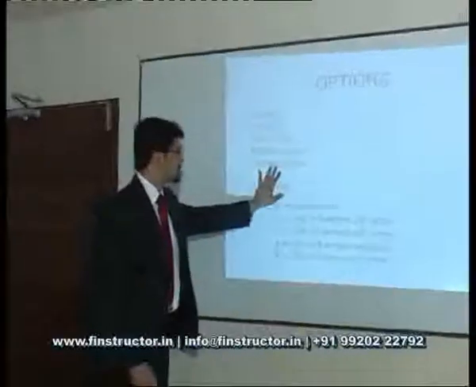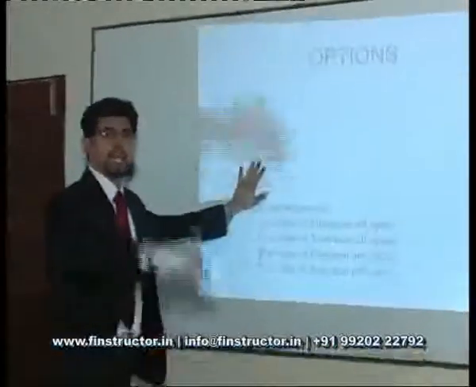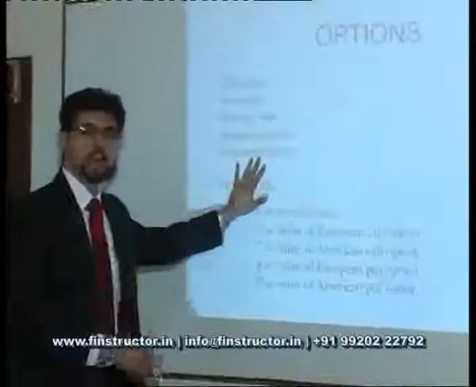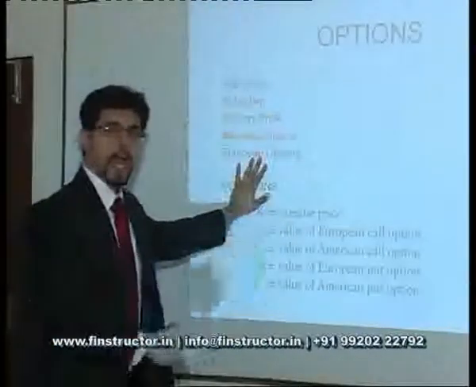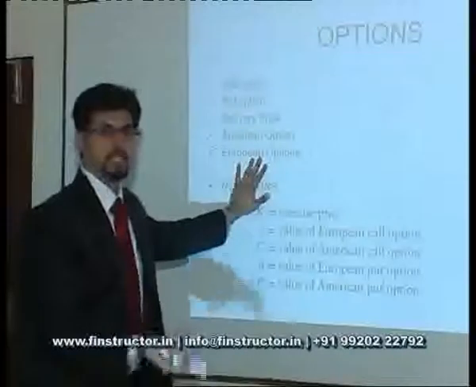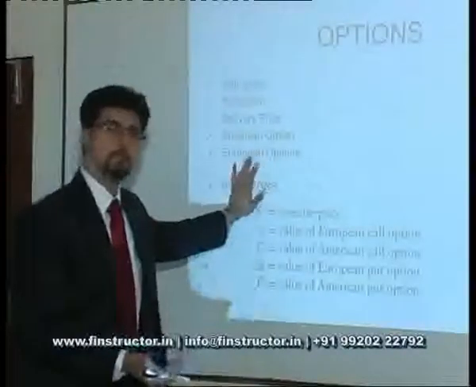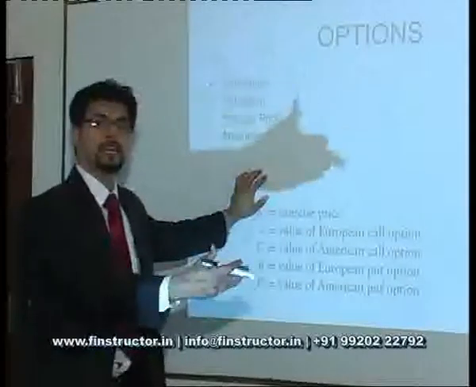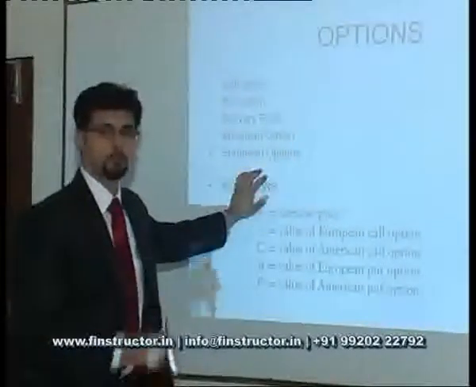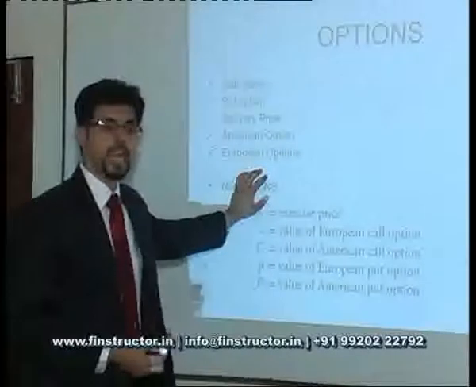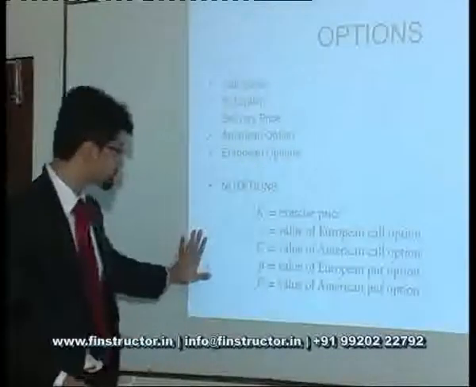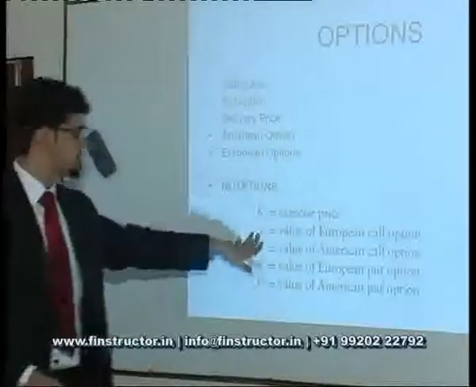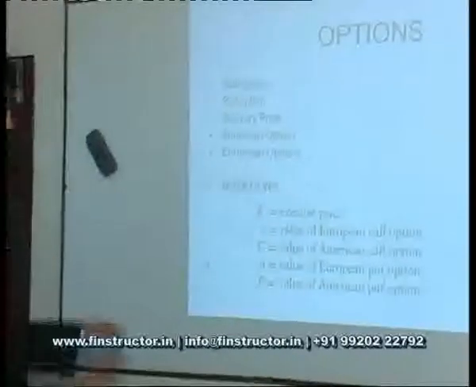An American option is an option that can be exercised at any point till maturity. So if I have given an option for 1 year, at any point during that 1 year, you can exercise the option to buy or sell the stock. And a European option, conversely, would be an option that can only be exercised at maturity. So if there is a 1 year option, it can only be exercised at the end of 1 year, if at all. Small c will be represented as the value of a European call, capital C is an American call, small p is the value of a European put, and capital P will be an American put in our discussions from here on.